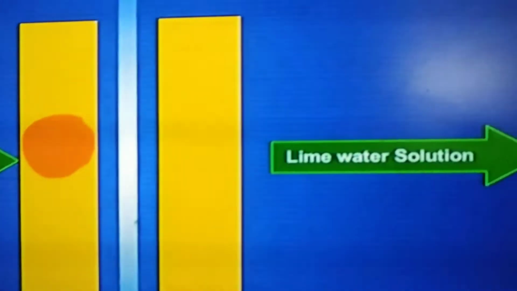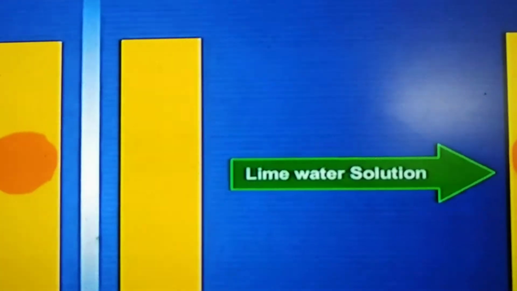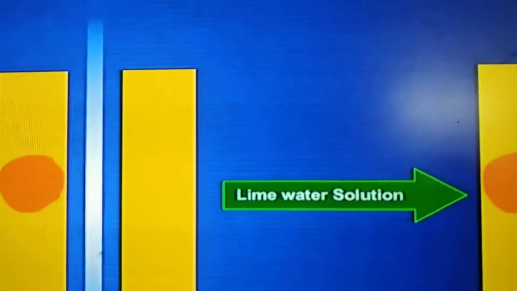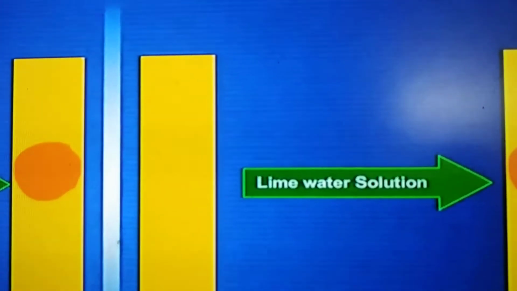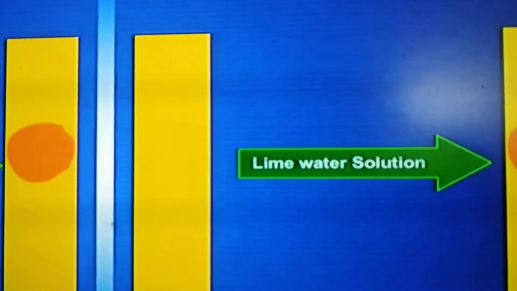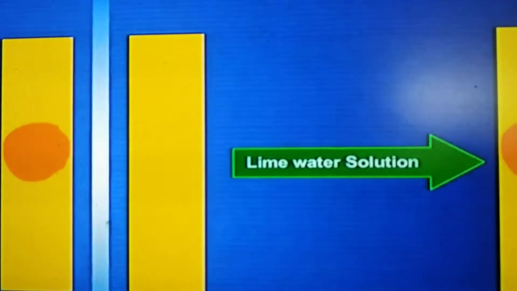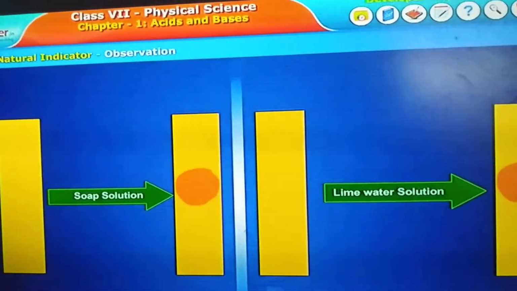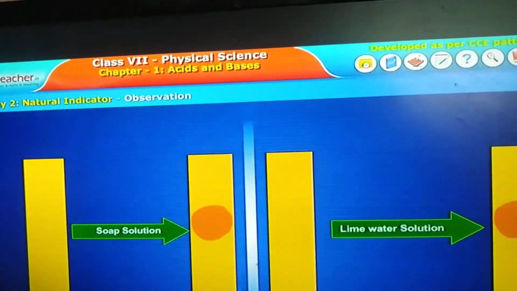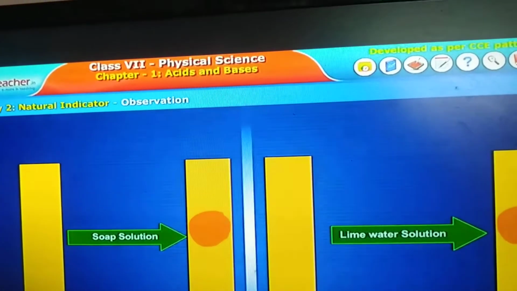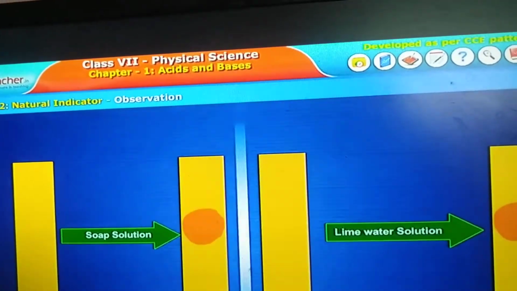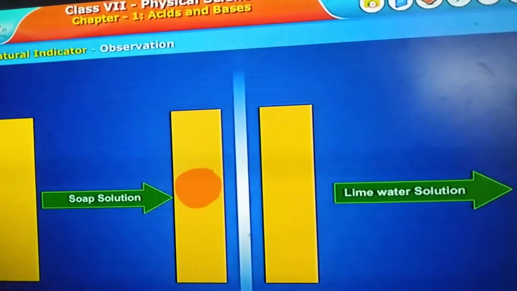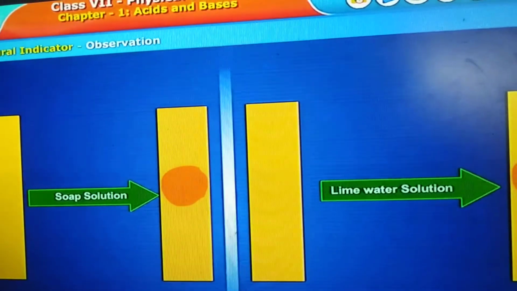The same with lime water. Lime water means, nowadays we are not getting lime. Lime is calcium hydroxide. By using that lime water, we also get a red stain. Here we can observe that the turmeric changes color when soap water or lime water is added to it. So what is the reason for the color change when adding soap solution or lime water solution?